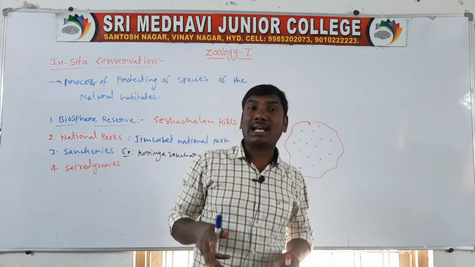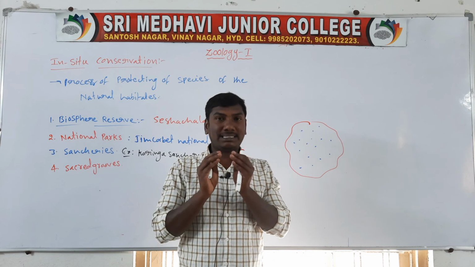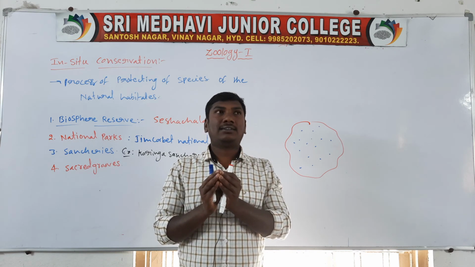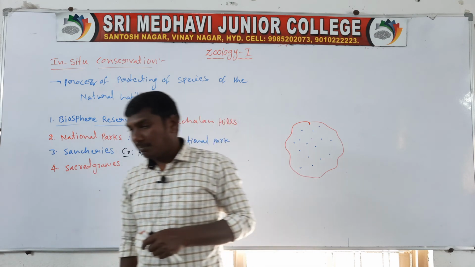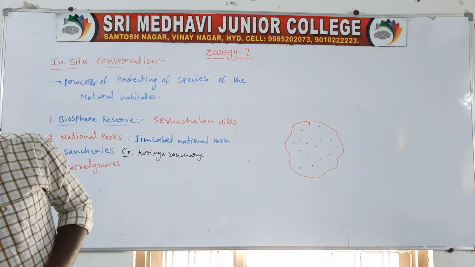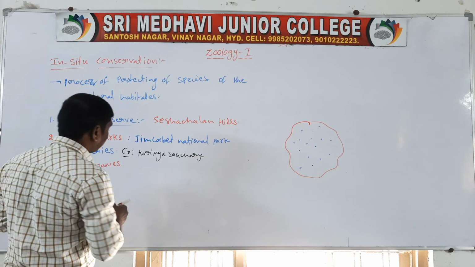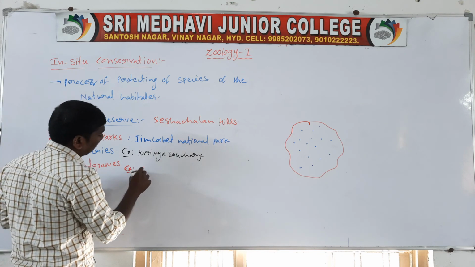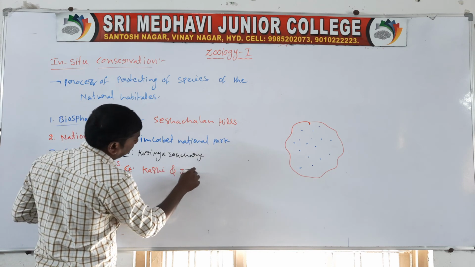They protect special types of plants. Example, the Khasi and Jaintia Hills.